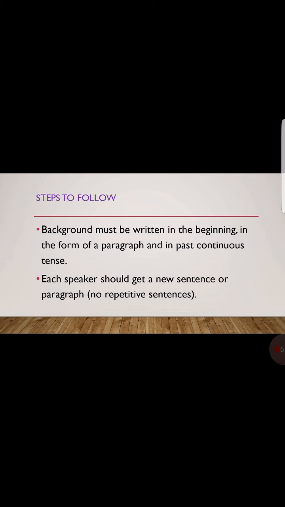For dialogue writing, you have to follow these steps. First of all, you are going to write a background, which should be in the beginning in the form of a paragraph. It can also be called an introduction to the dialogue, and it should be in continuous form. The writing should be in continuous form. Then each speaker should get a new sentence or a paragraph. Now, if there are two subjects in the dialogue, subject 1 or subject 2, then each speaker should get a new sentence or a new paragraph of their own.